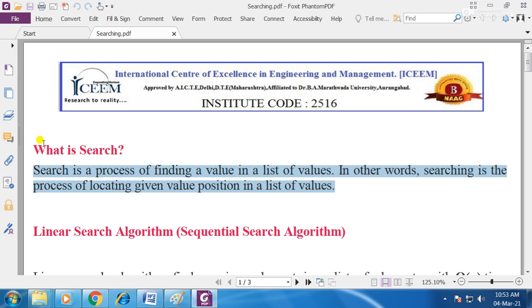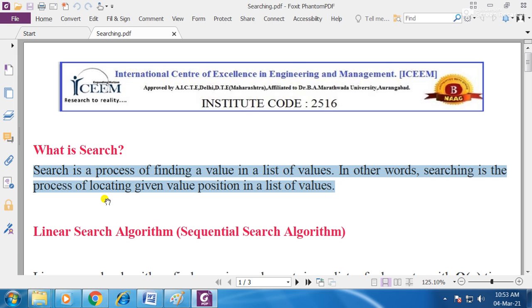So whatever topic we are going to discuss regarding searching, it is basically a technique. It is just a method or algorithm for finding a particular value from a given set of n number of values.